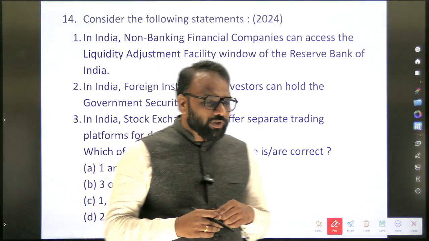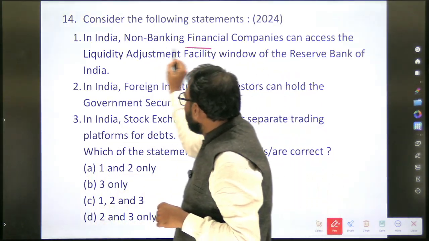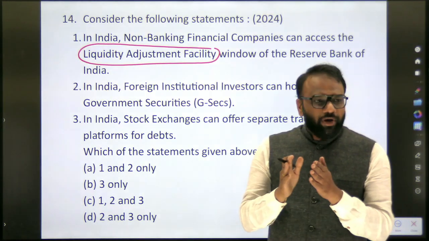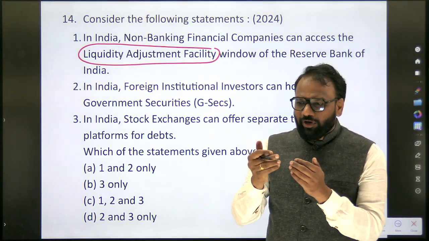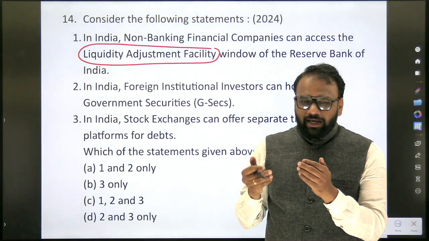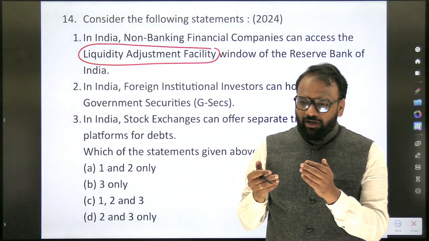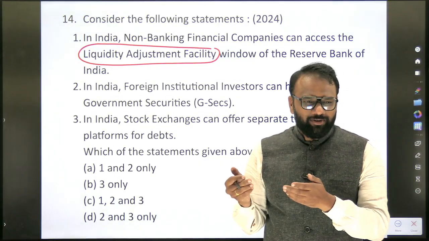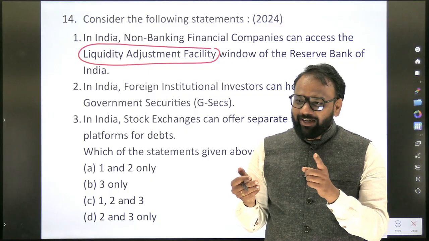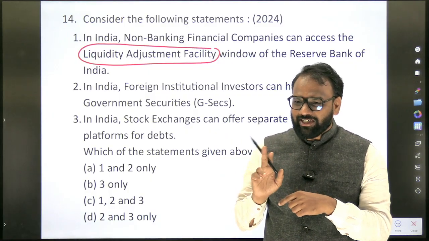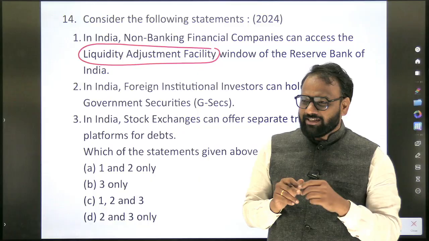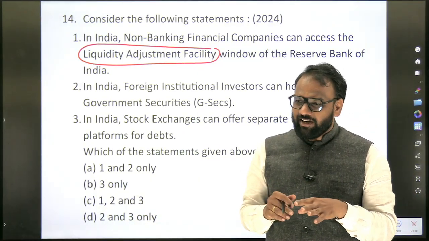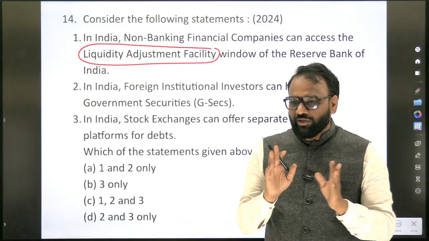So where do we hear about this term called liquidity adjustment facility? Monetary policy instruments. Can you quickly recall the monetary policy instruments? Repo rate, reverse repo rate, corridor, CRR, SLR, CAR, capital adequacy ratio. No, capital adequacy ratio is not part of monetary policy. CRR is there? Yes. SLR is there? Yes. Liquidity adjustment facility is there? Yes. Marginal standing facility is there? Yes. Standing deposit facility is there? So all those things are there.